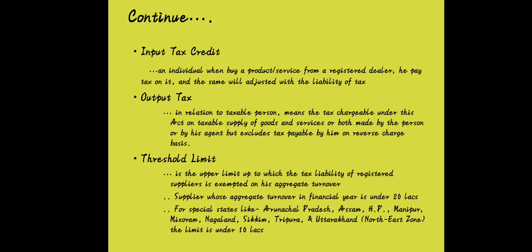But of course, if your product falls under that particular category. Now, though for the whole nation the threshold limit is under 20 lakhs, there is an exception for the northeast zone, that is some special states like Arunachal Pradesh, Assam, Himachal Pradesh, Manipur, Mizoram, Nagaland, Sikkim, Tripura, and Uttarakhand. Okay, so this is the northeast zone in our India.